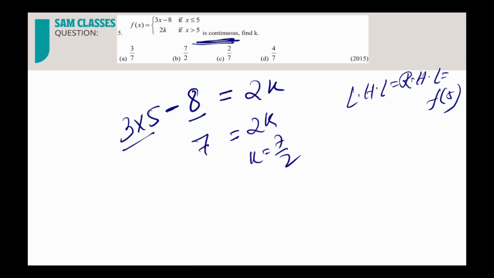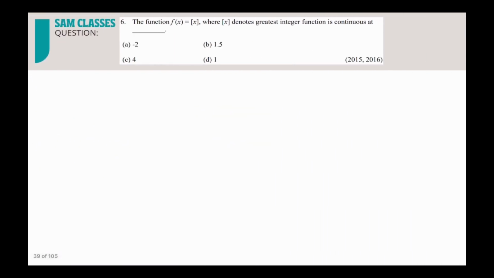Now you'll say, sir, why are you using 5 only? Because the function was changing its values. There were two different functions at x equal to 5. If you want to solve, we could have taken any other values also, but since they gave the function point f of 5, it becomes very easy to solve. So directly just put the value 5 and solve it. Nothing is there. Clear?